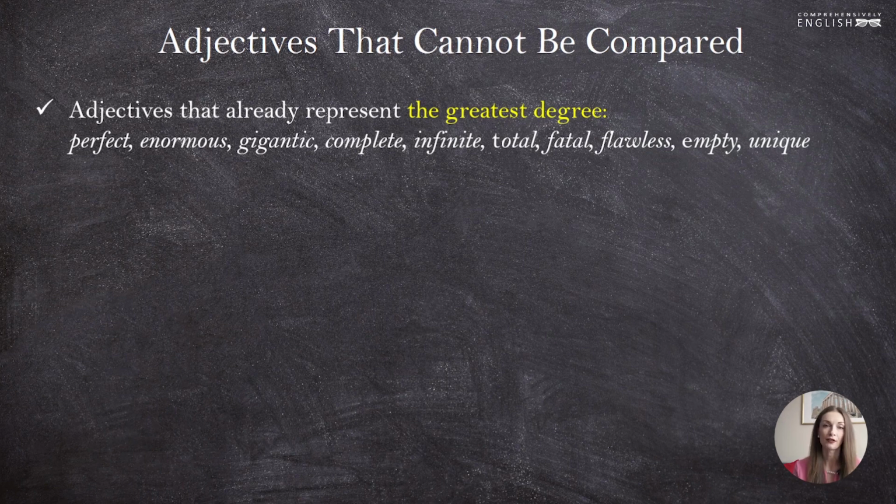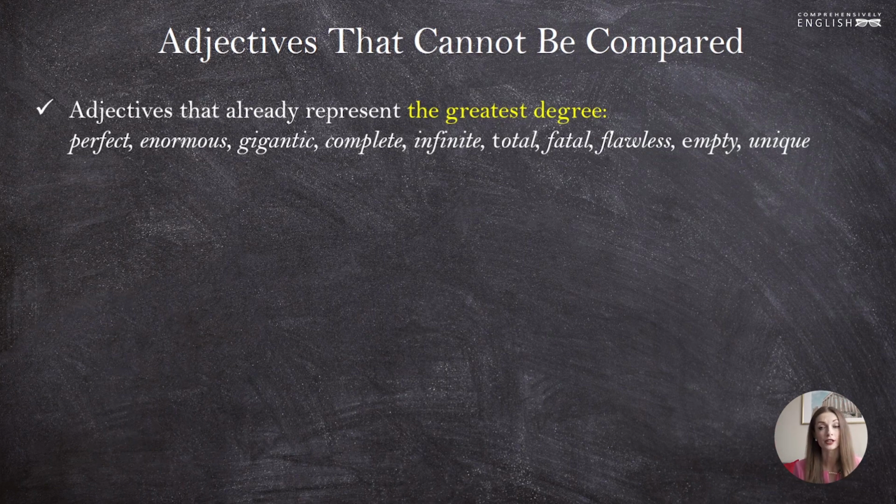If something is perfect, it's already the greatest degree of goodness, so you cannot say the perfect test. Neither can you say that something is the most enormous, because it's already enormous. Enormous is an adjective that expresses the greatest size, yeah? So the biggest something is enormous. So here we are speaking about such adjectives that cannot express any degrees of comparison because they already express the quality that is of the greatest degree.